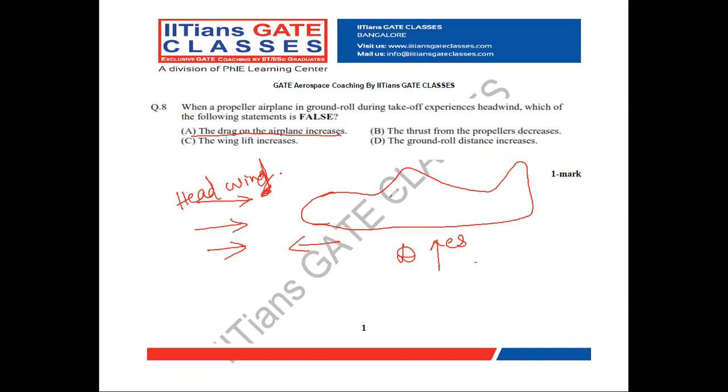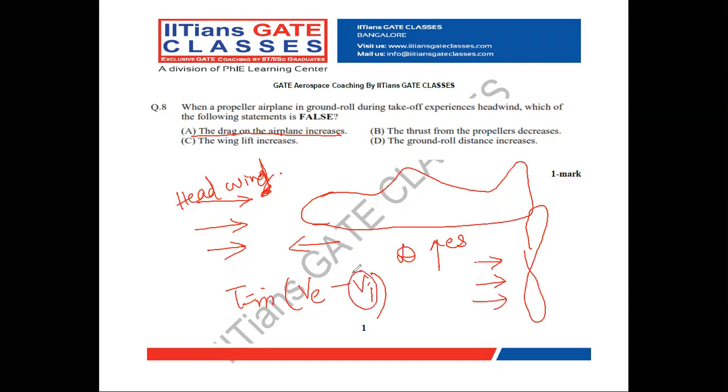Second one: what happens to thrust from the propeller? The propeller thrust depends upon what parameters? Propeller thrust is directly proportional to mass flow rate of air into the velocity at which it is exiting the propeller minus the velocity at which it is entering the propeller. Now, the velocity at which it is entering increases because of the headwind.